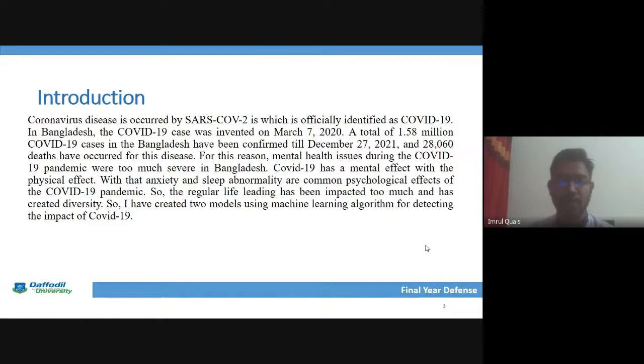COVID-19 has created mental and physical effects on the people of Bangladesh. Anxiety and sleep abnormality are among them. Because of this sleep abnormality, people's regular life has been disturbed, it has created many difficulties, and their everyday work has also been impacted for this reason. So I have created two machine learning models for detecting the impact of COVID-19, which is the recent hot topic.